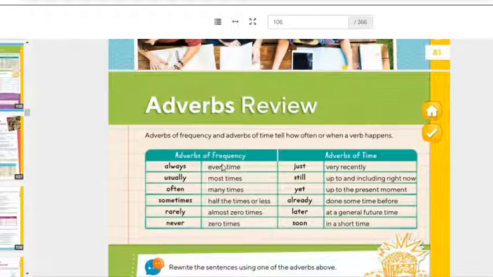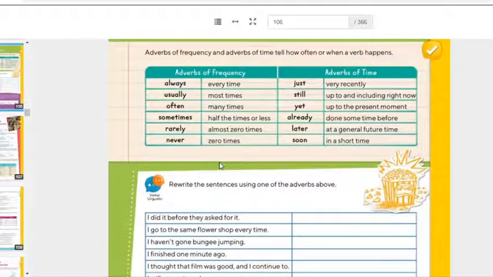Let's check. Adverbs of frequency. Always. It means like every time. I always plan my classes. I always record a video. Usually, most times, right? It's not always, but usually. Usually, I go out and swim in my pool. Often, many times. I mean, like less than usually, but many times. I often go to the movie theater. Not now, unfortunately. We're in quarantine.